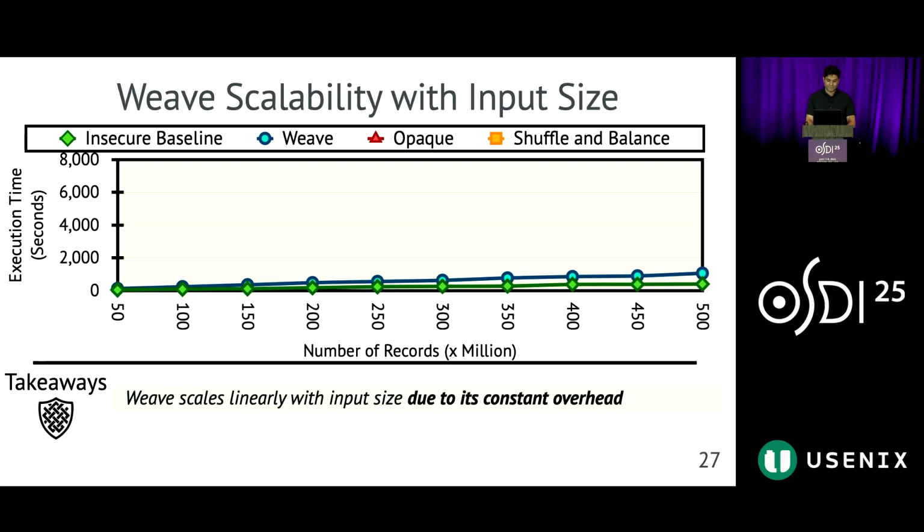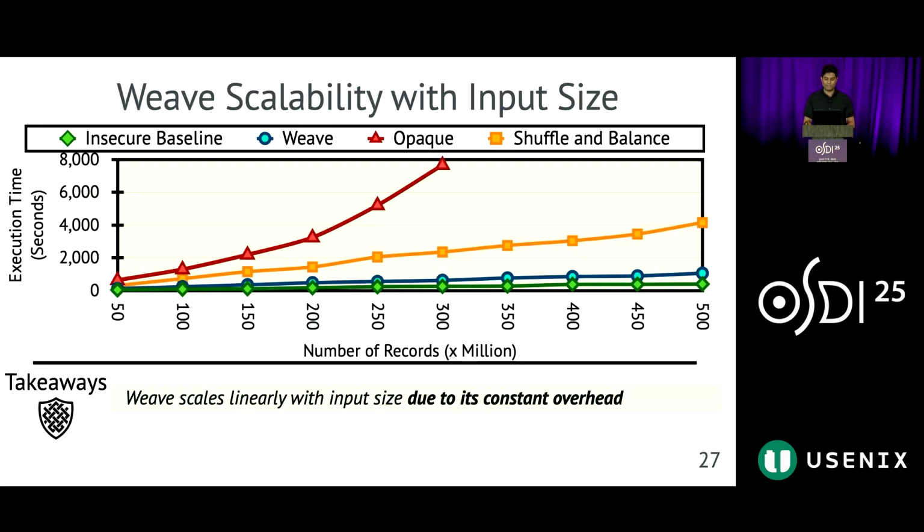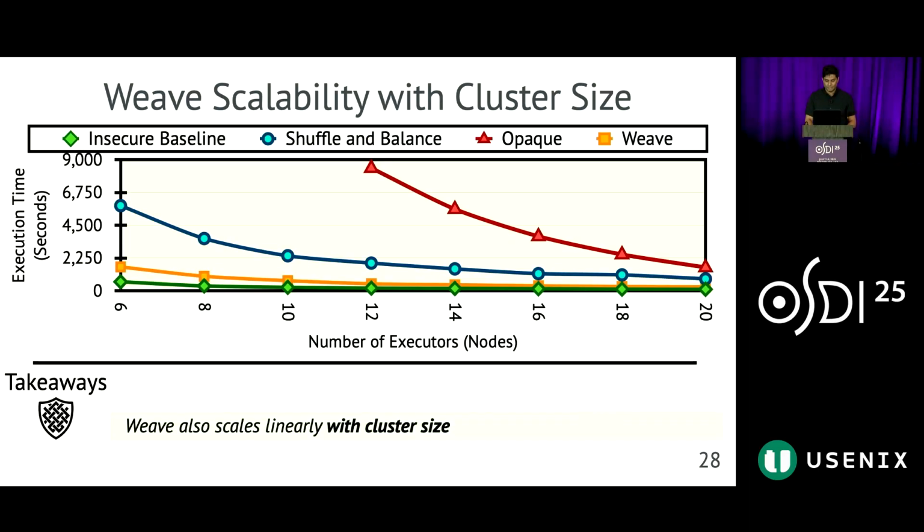In contrast, the execution latency of prior approaches grows superlinearly due to their log factor overhead, reaching up to 8.3 to 20.1 times higher than Weave at the largest scale. Similarly, for scalability with the number of nodes, Weave's execution time decreases linearly, while performance of prior solutions improves sublinearly.